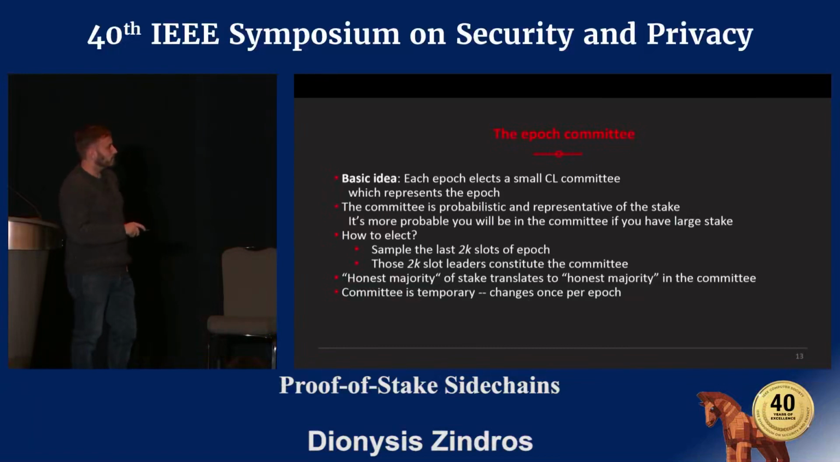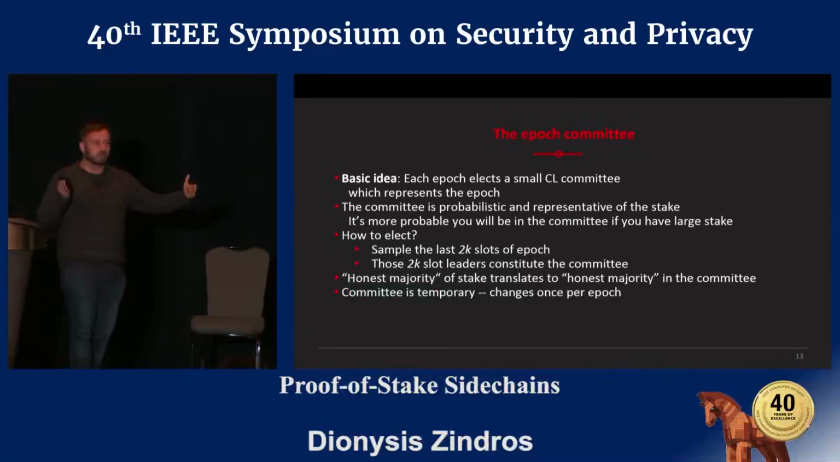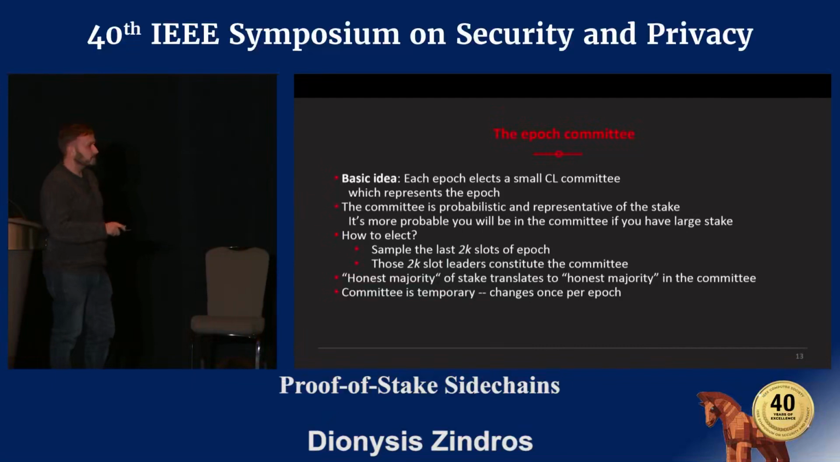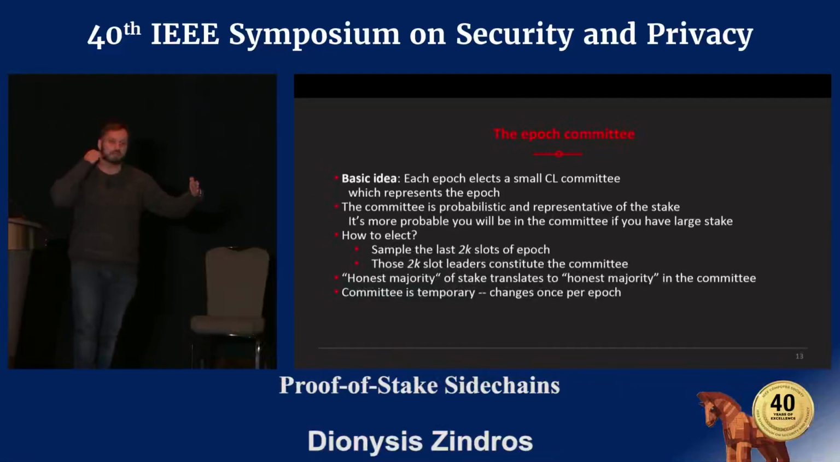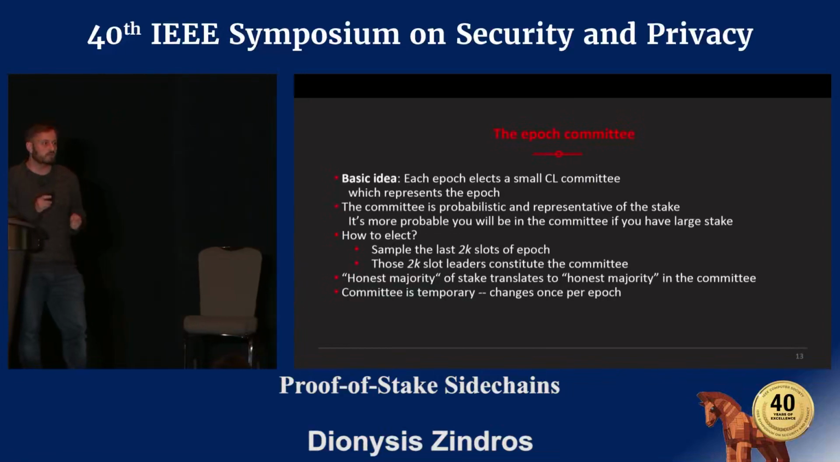Now, in order to do the election, what we do is we take the last 2k slots of the epoch, where this k is the common prefix parameter of the backbone work and the Ouroboros work. It's the number of blocks you need to wait for confirmation. And then we take the last 2k slots of each epoch, and within there we find who are the elected leaders of that. And those are the 2k people who will be responsible for forming this committee.